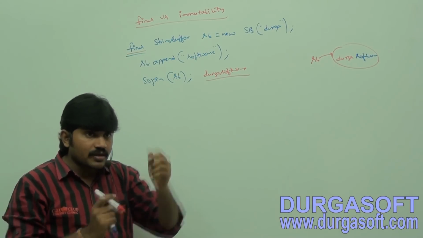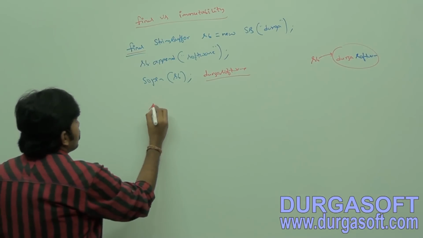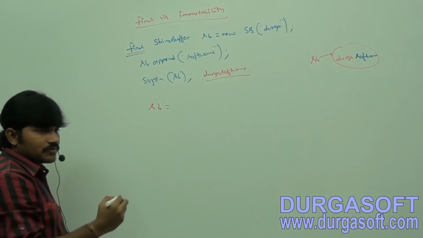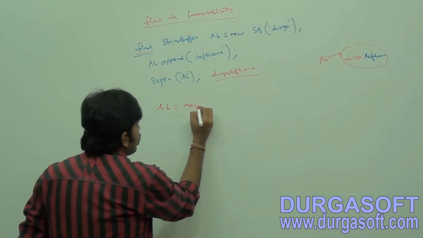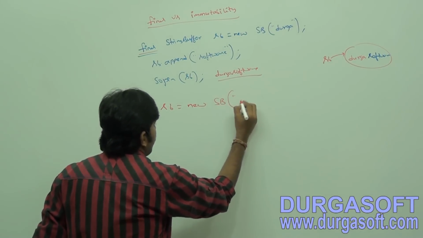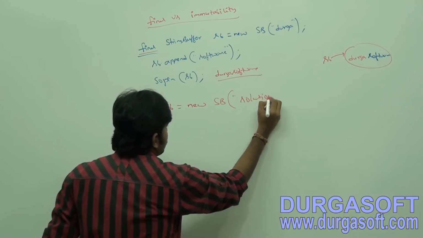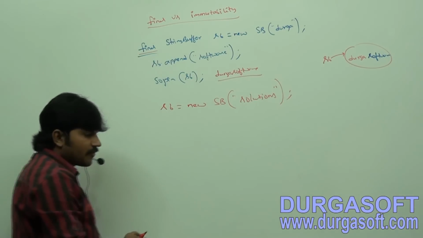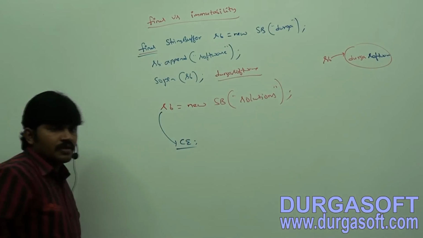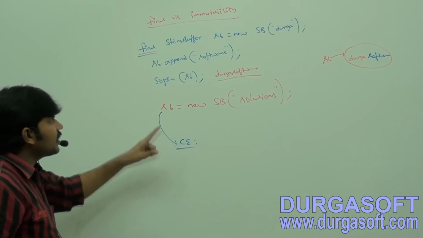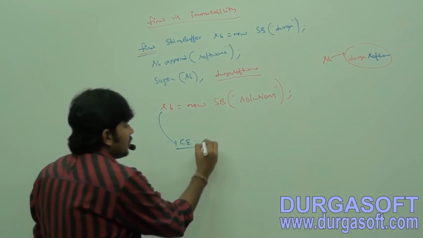Sir, I am taking sb = new StringBuffer("solutions"), am I doing reassignment or not? Immediately we get a compile-time error.